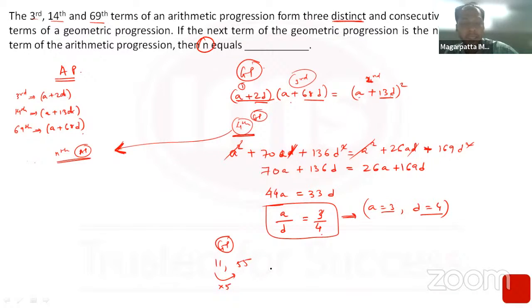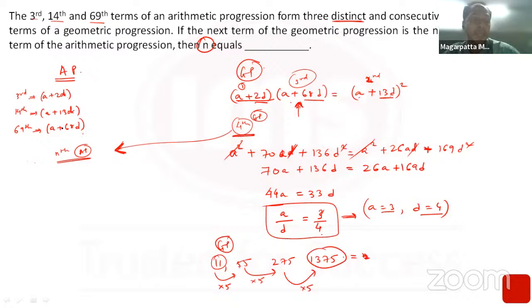So what will be the fourth term? The next term would be this into 5, or that can also be calculated from a plus 68d. 55 into 5 is 275. This is the third term, and the fourth term would further be into 5. You could have calculated it as 11 into 5 into 5 into 5, that is 11 into 125, which is 1375. This is equal to the nth term of the AP.